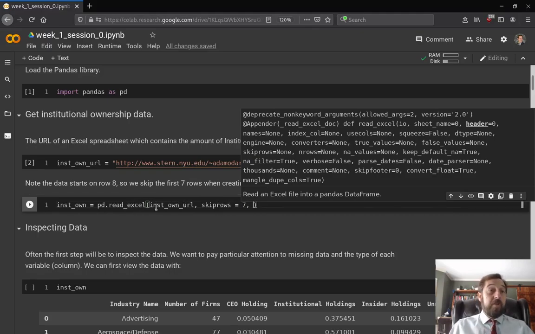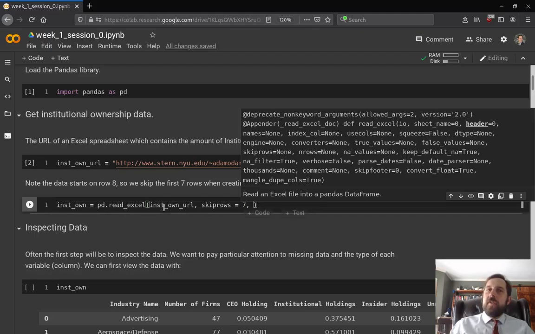This could be read_excel, and it doesn't have to be a URL. This could be a file on your computer. So it needs some location of the file. However, if we didn't put in skiprows, it would just assume skiprows is 0, and we can see the defaults here. It does this autocomplete for us. So somewhere here we should see skiprows. Skiprows right here. It says None, so we don't skip any rows.